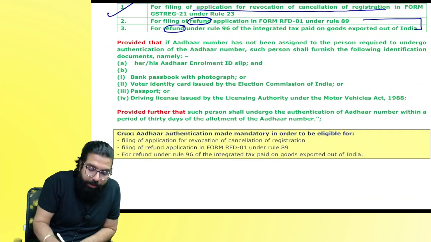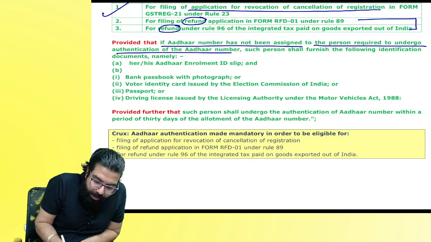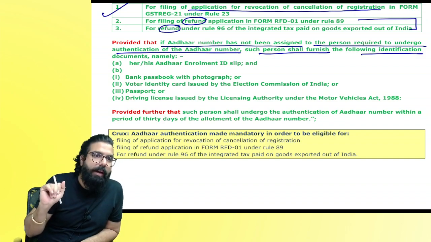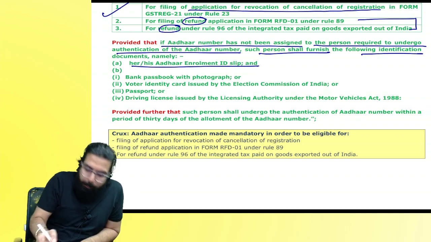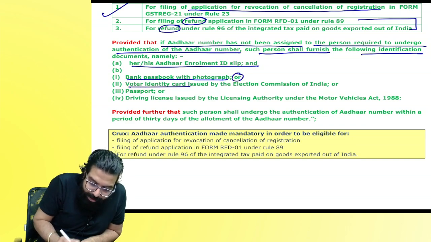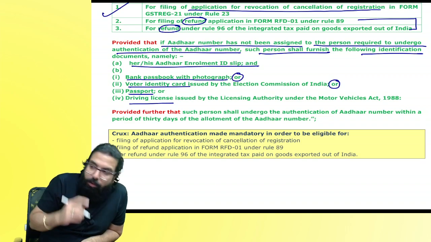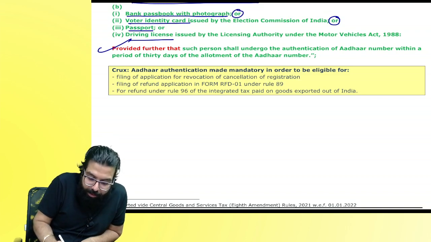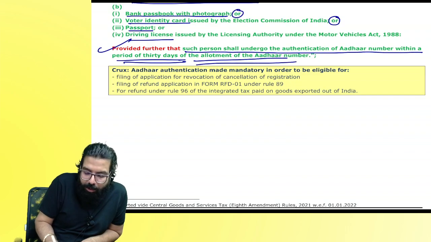They gave one solution. If Aadhaar number has not been assigned to the person to undergo Aadhaar authentication, such person, for the time being, they are telling, go online, apply for the Aadhaar. You will get one Aadhaar enrollment slip. Give your Aadhaar enrollment slip plus bank passbook with photograph or voter ID or passport or driving license. But then when you get your Aadhaar number, within 30 days, do the Aadhaar authentication. Such person shall undergo Aadhaar authentication within a period of 30 days of the allotment of Aadhaar.